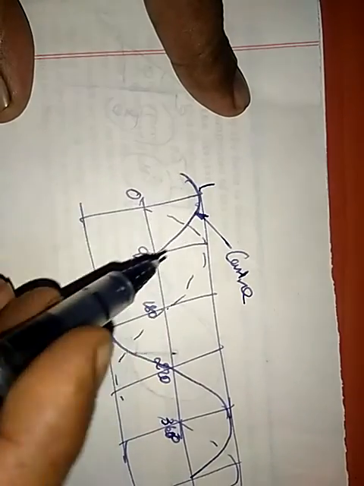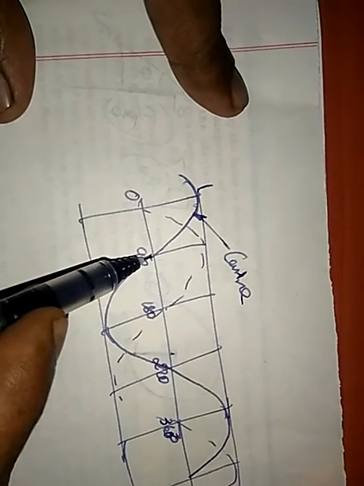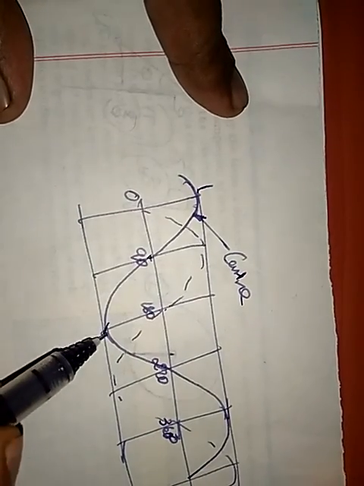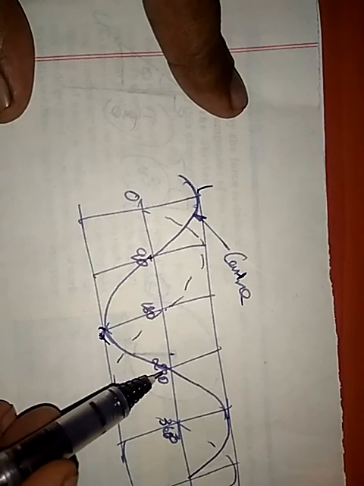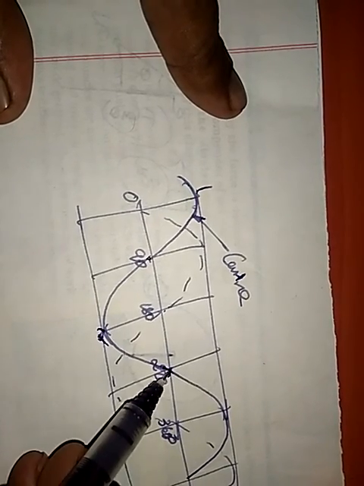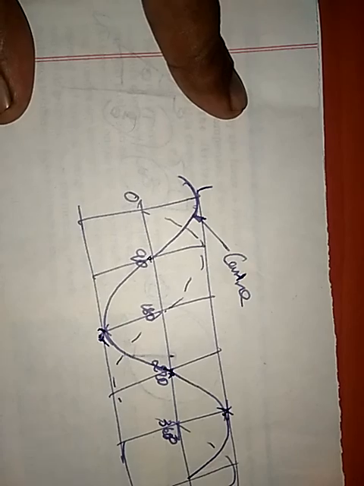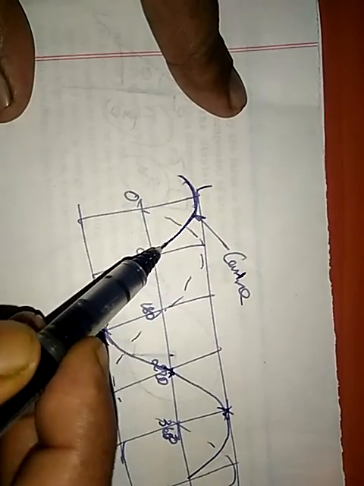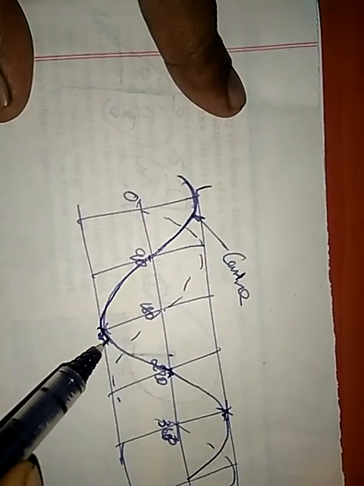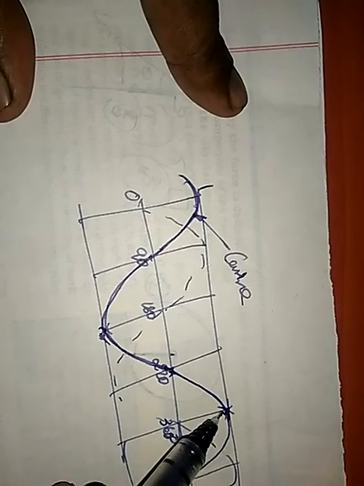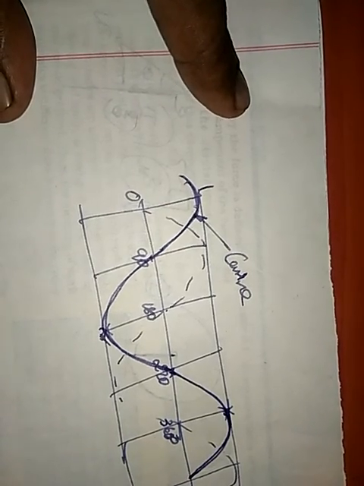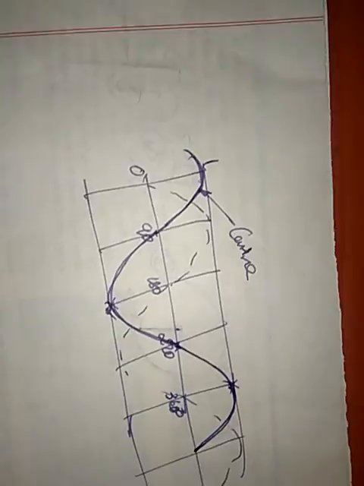So this is the cosine waveform. At 0 it is 1. At cos 90 it is 0. Cos 180 it is minus 1. Cos 270 once again 0. Cos 360 is plus 1. This solid line is the cosine waveform. You must know the pattern of the waveform, then only understanding physics concepts will be easy. So that's all about work done.